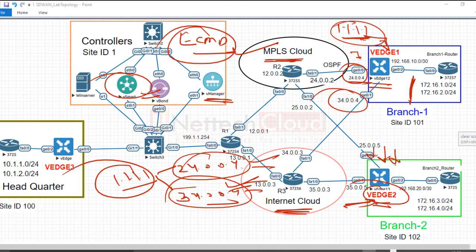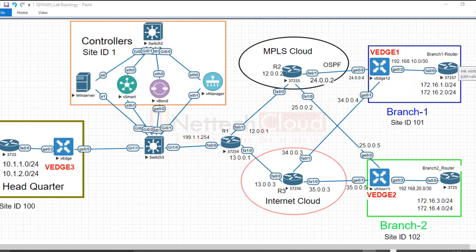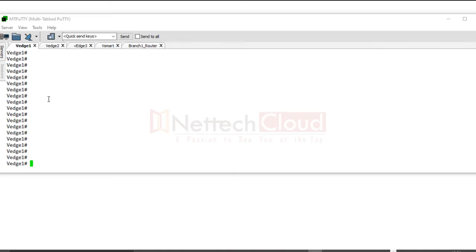So now let me very quickly show you all this. All right. So I'm here on vEdge, Viptela s1. If I run the command show omp peers, what do you think? How many OMP peers? Only one, of course, right? With whom? vSmart.